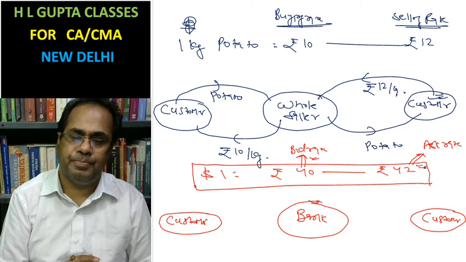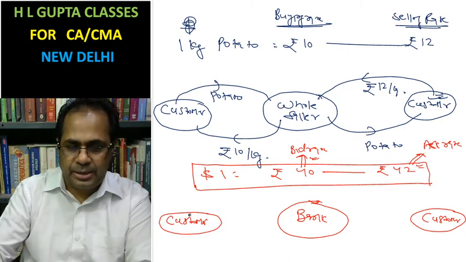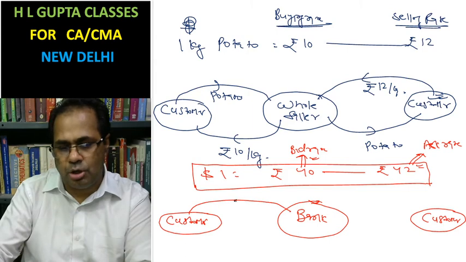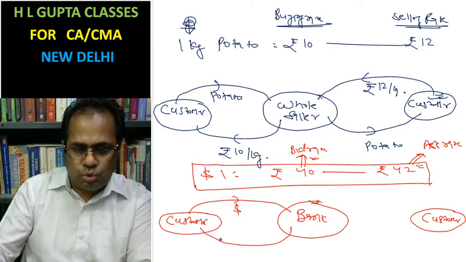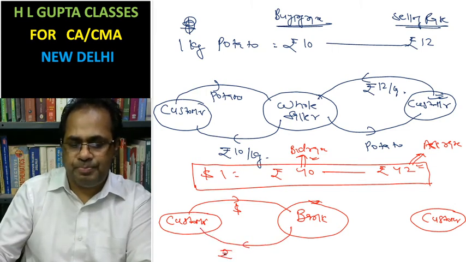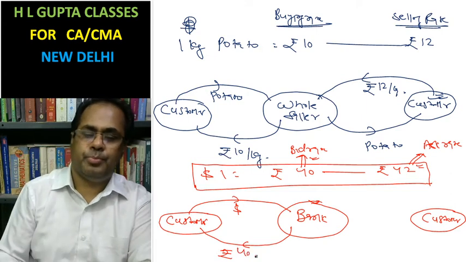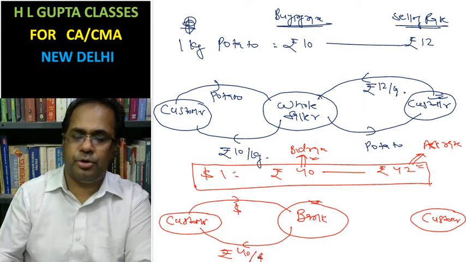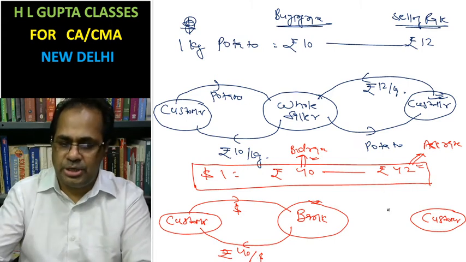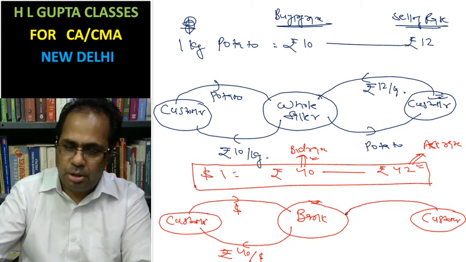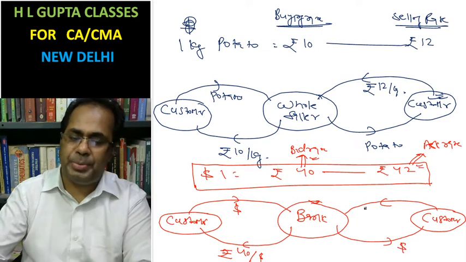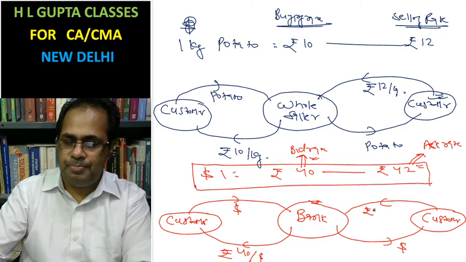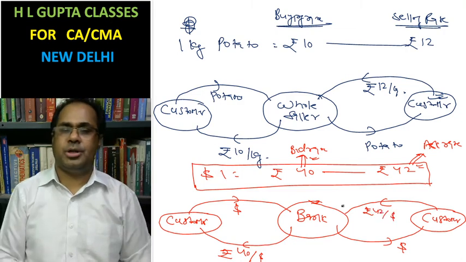So if one customer is coming to the bank for selling dollars, then the bank will pay that customer rupees 40 per dollar. And if someone is going to buy dollars, then the bank will sell the dollar to him, and the customer will have to pay for the same dollar rupees 42 per dollar.